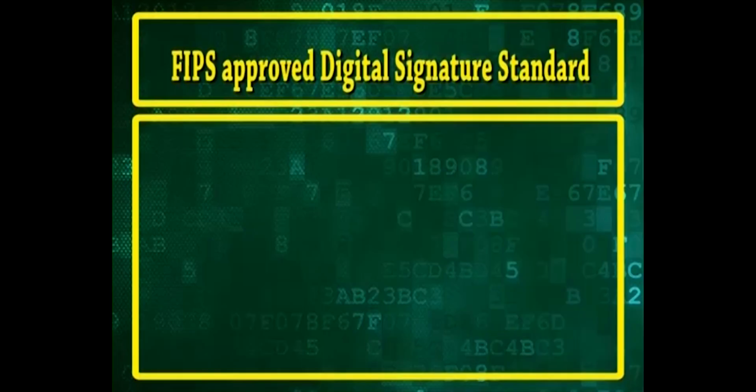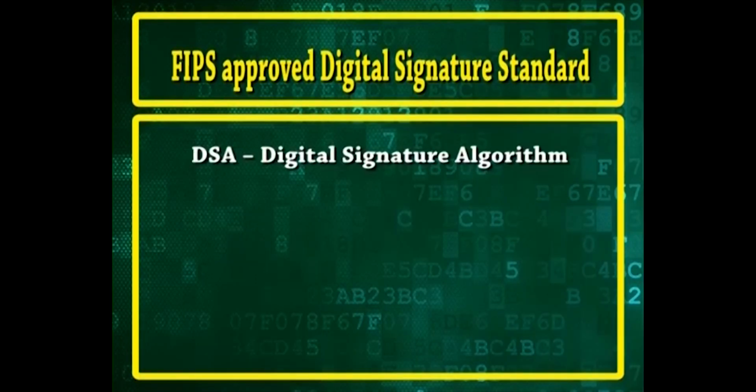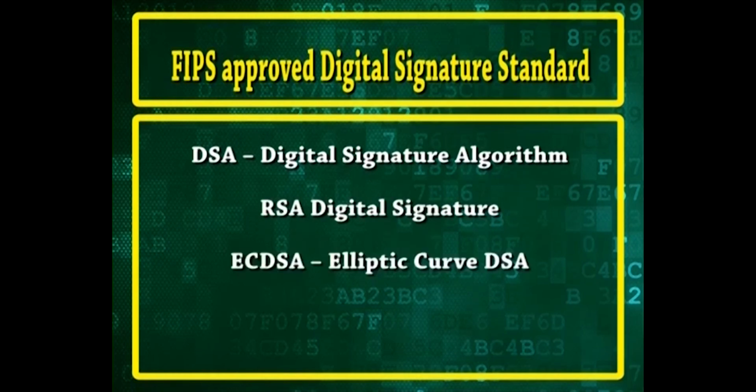Currently, there exist 3 approved algorithms for generating and verifying digital signatures. First one is digital signature algorithm. Second is RSA digital signature, and last is elliptic curve DSA.